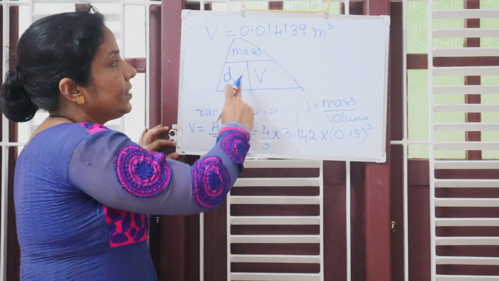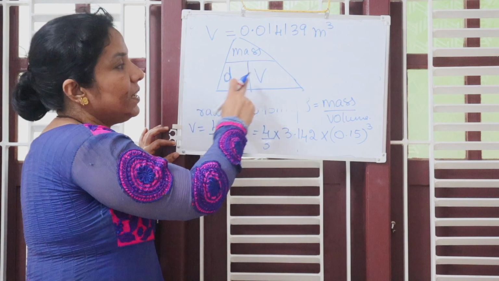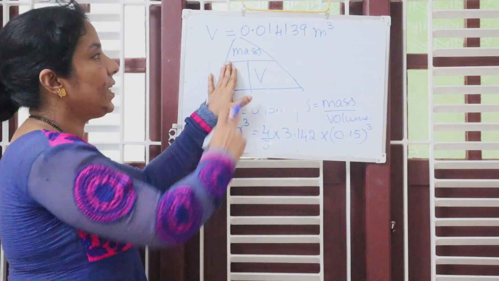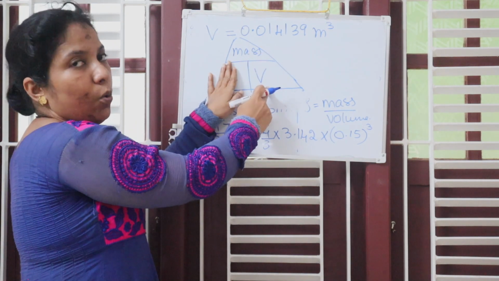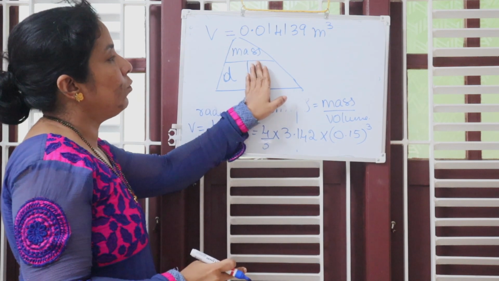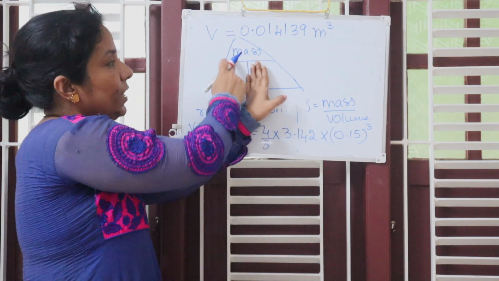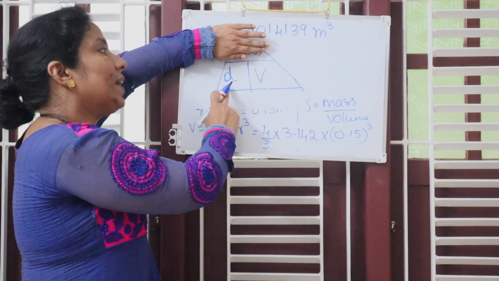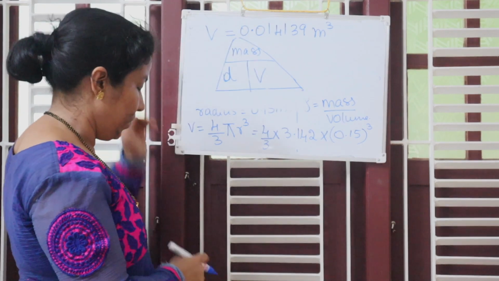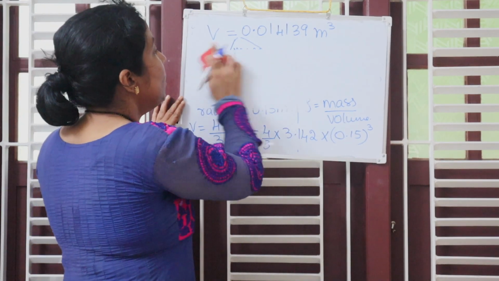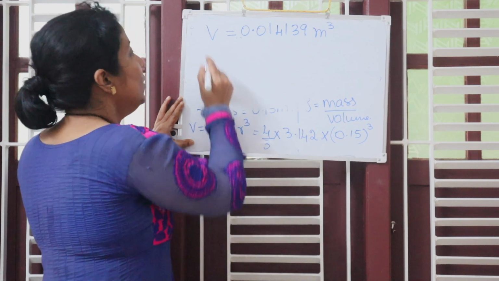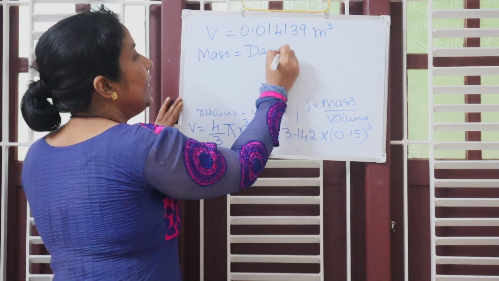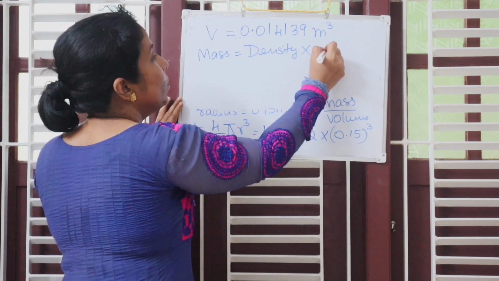Just write a triangle like this. Mass is written here, density and volume are written here. So if you want to find the density, close density, therefore your formula will be mass over volume. If you want to find volume, close volume, then what is remaining? Mass over density. If you want to find mass, what you have to do? Close mass, therefore density times volume. So what will be the formula for mass? Mass is equal to density times volume.